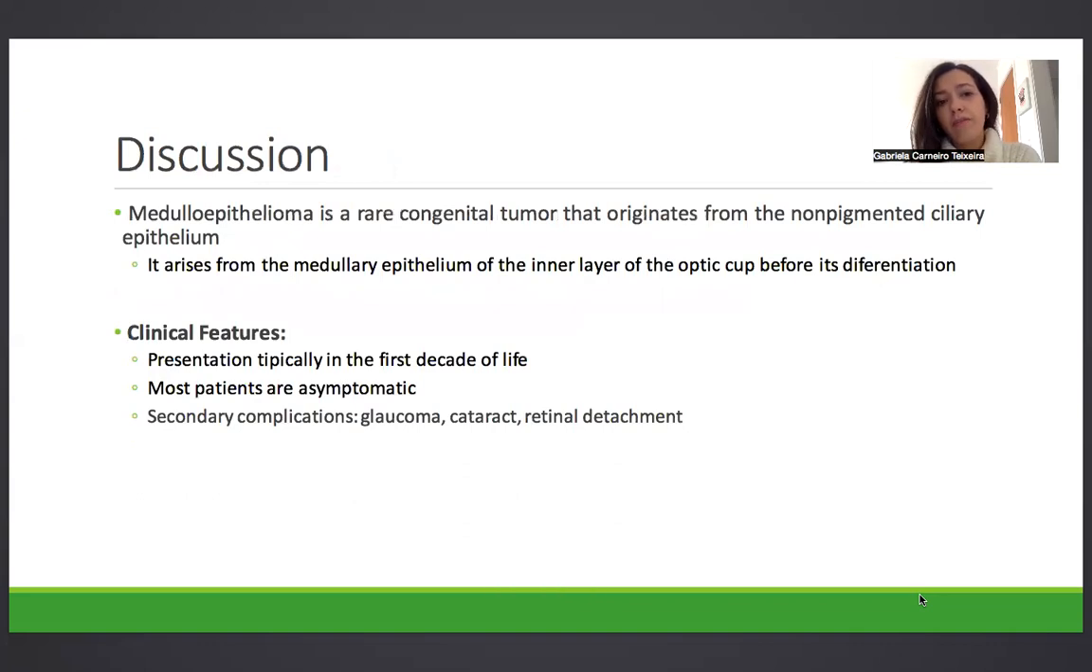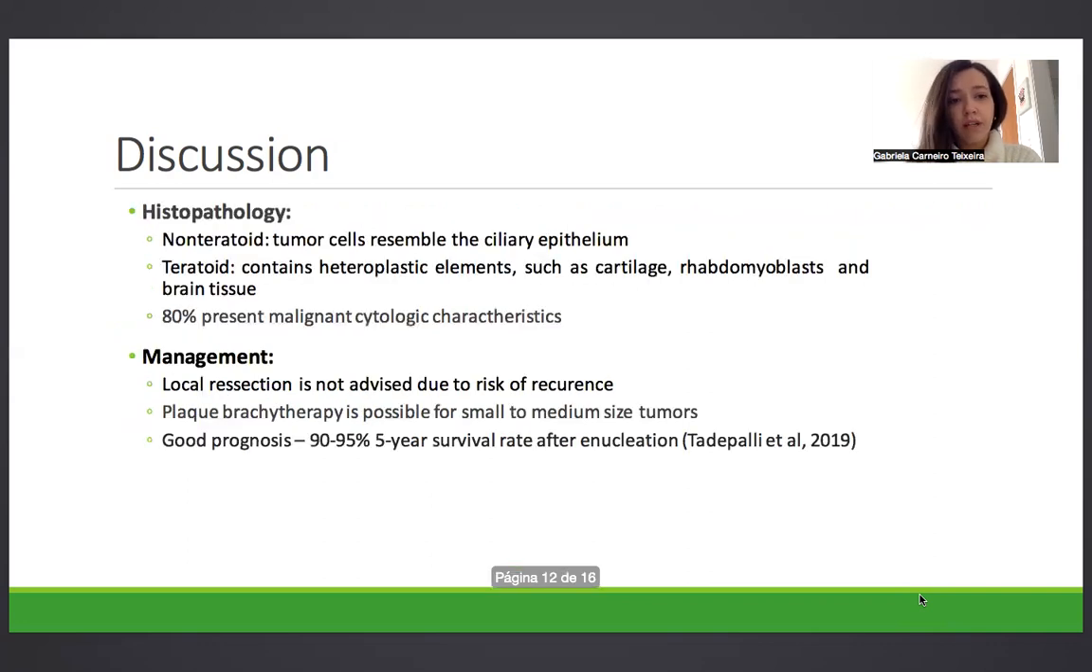The medulloepithelioma is a rare congenital tumor that originates from the non-pigmented ciliary epithelium. It arises from the medullary epithelium of the inner layer of the optic cup before its differentiation in the embryogenesis. It typically presents in the first decade of life, and most patients are symptomatic, presenting a fleshy melanotic mass. Its secondary complications due to its growth are glaucoma, cataract, and retinal detachment.